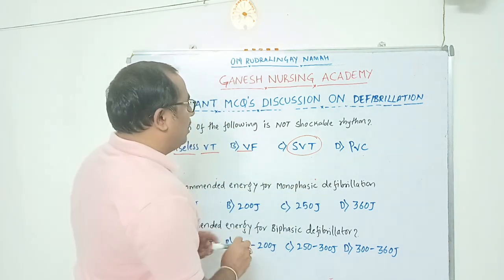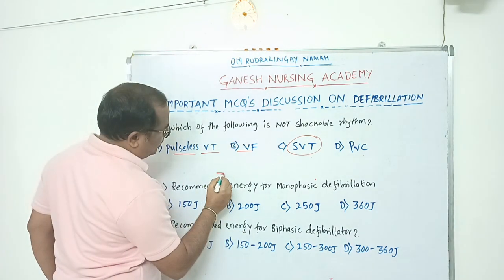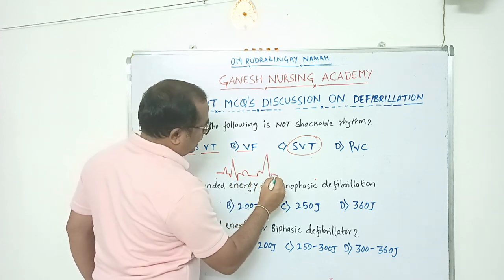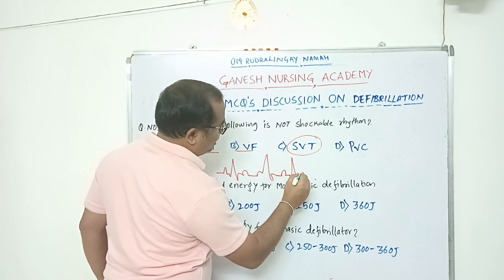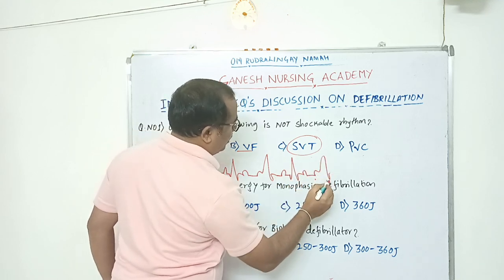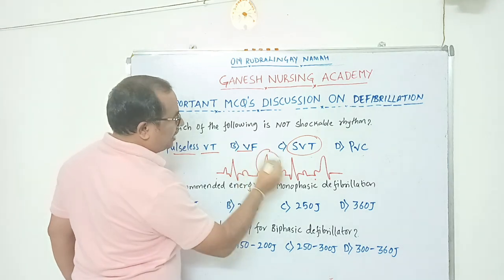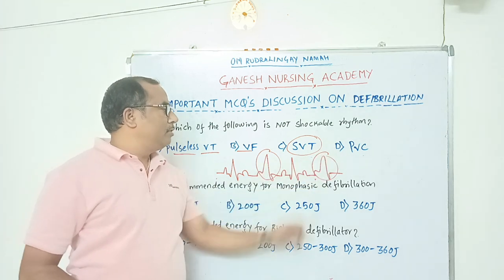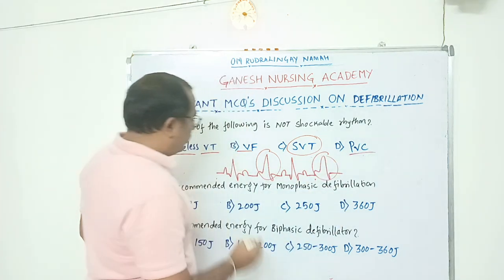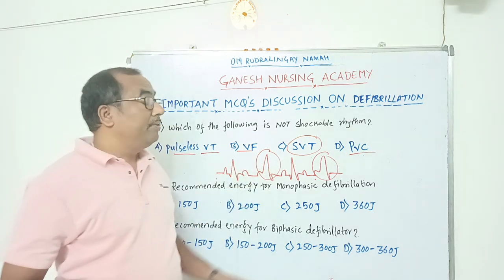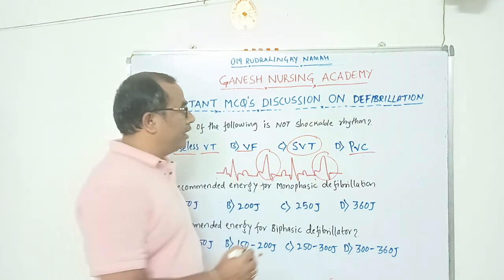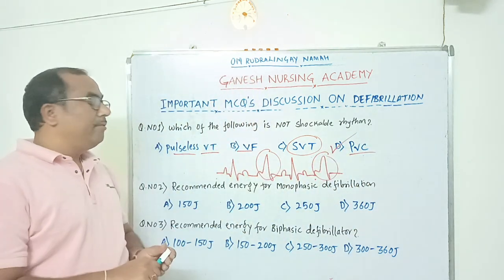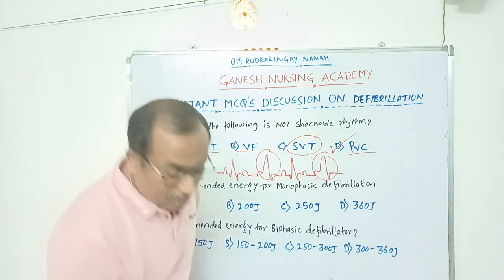Next one is PVC, premature ventricular contraction. A normal PQRS complex will be there, then an ectopic beat, then again a normal QRS complex and T wave, then again an ectopic beat. This kind of rhythm with ectopic beats is known as premature ventricular contraction, which I have already discussed in important MCQs on ECG. In this rhythm we will not use a defibrillator machine or give a shock to the patient. So the answer is option D, premature ventricular contraction. This is the rhythm where we will not use a defibrillator machine to terminate the rhythm.